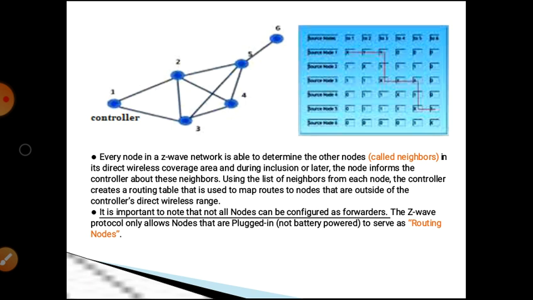It is important to note that not all nodes can be configured as forwarders. The Z-Wave protocol only allows nodes that are plugged in to serve as routing nodes. Number 1 is a controller, also known as master, and 2, 3, 4, 5, 6 are the slaves. We can see that node 6 is out of the range of 1. We can send a message from 1 to 2, 2 to 5, and then up to 6. In this way, the controller selects the path.